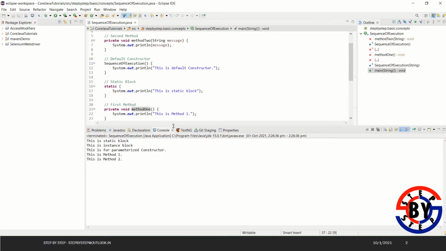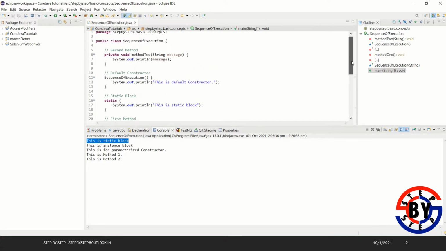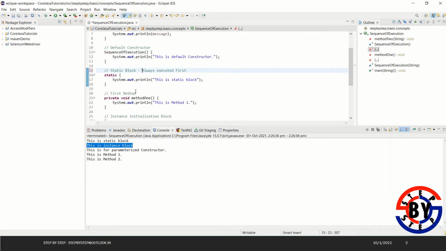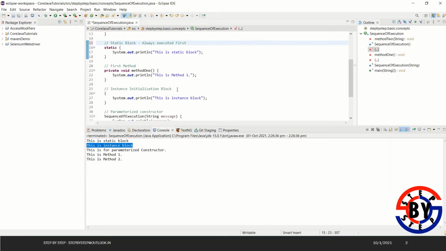If I take the console up, it says this is the static block. That means whenever the object is created, first the static block will be executed. It will always be executed first. Then it says this is the instance block. That means after the static block, the instance block will be executed.